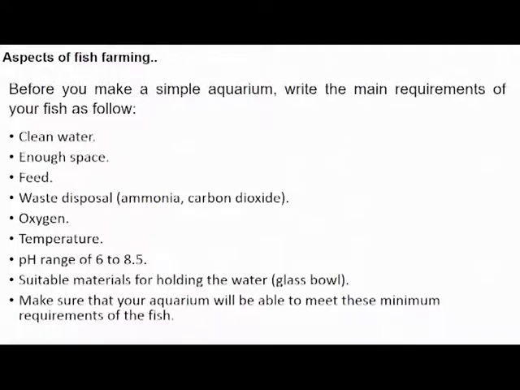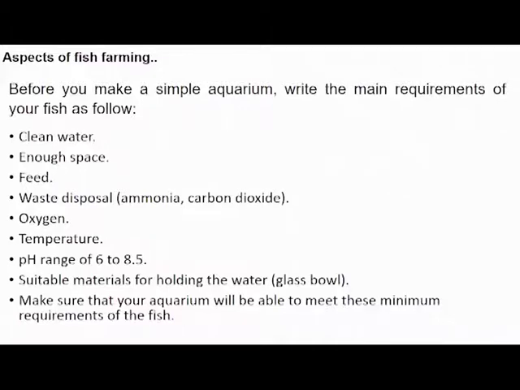ways of managing fish. For example, before you make a simple aquarium for the fish, you need to write out the main requirements of your fish as follows. For example, make sure there's clean water and enough space. It's just when you're creating a small, simple aquarium for your fish. So you need clean water. You also need enough space for that. Then you must also identify the feed.